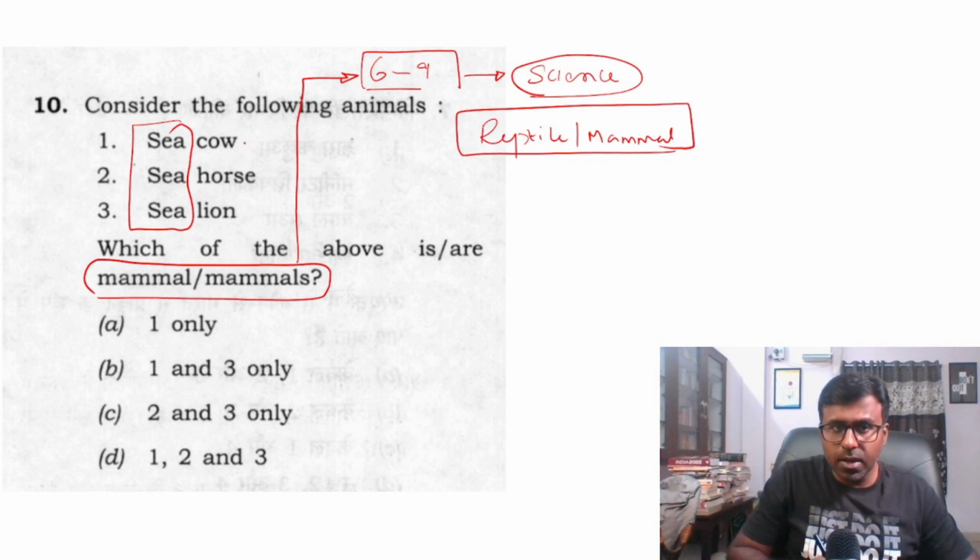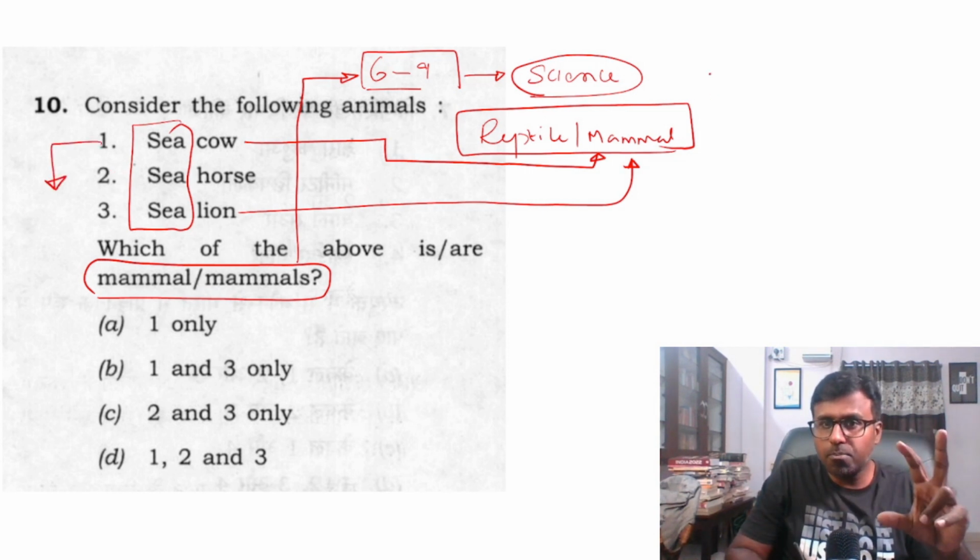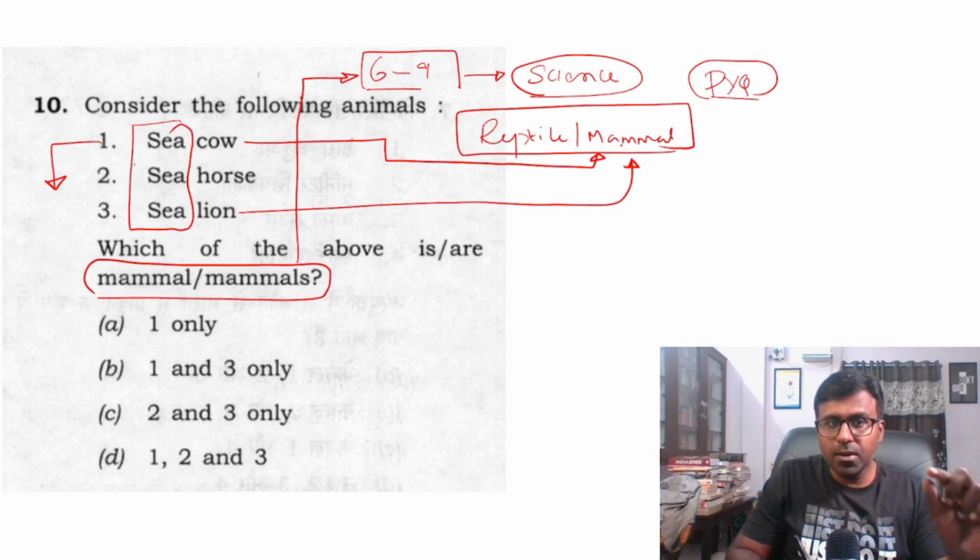If you concentrate on this, you will know that sea cow is a mammal, sea lion is a mammal. And the sea cow, this is a 2000, see, the wonder of previous year question paper, I will give you an example. The wonder of previous year question paper is that when you focus on this, you will not go wrong in the subsequent years.